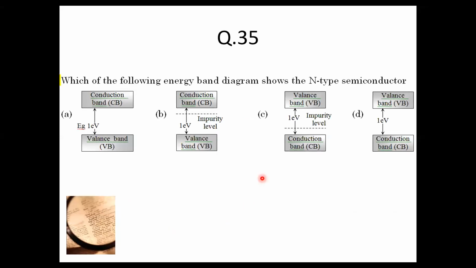Question number 35. Which of the following energy band diagrams shows the N type of semiconductor?